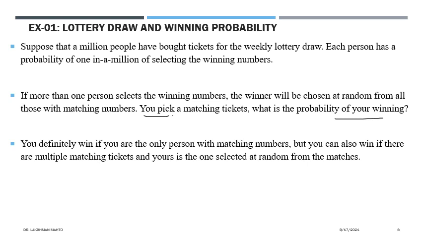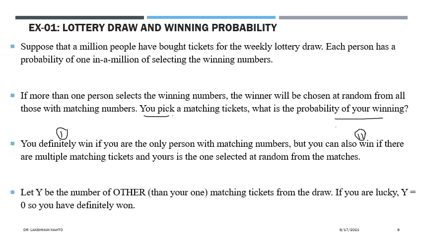But you can also win if there are multiple matching tickets and yours is selected at random among those matching tickets. In that case also you can win. So there are two cases. One case is that there is only one matching number, and the other case is that there are various matching numbers, in which we are trying to measure the probability of your winning. We will find both.